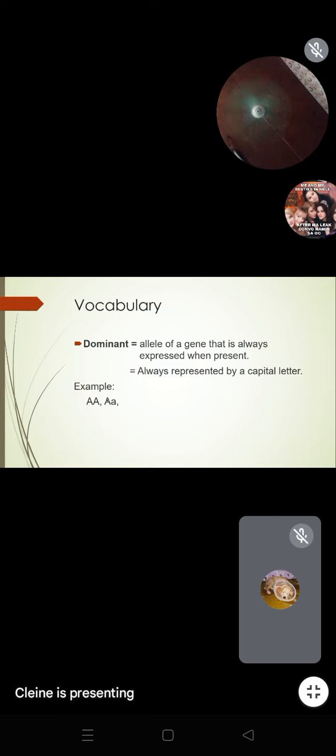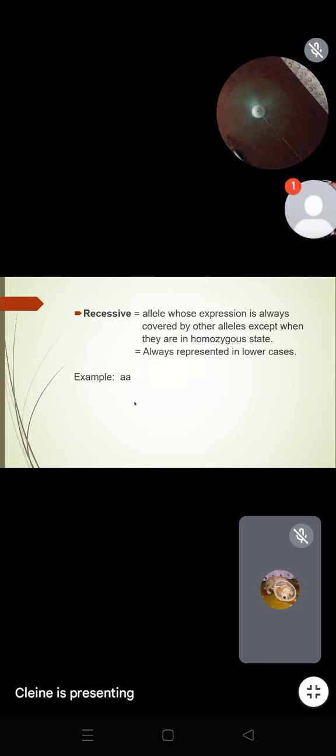With the dominant allele, it is easy to see the dominant trait. For example, with a dominant allele, it is already understood that the organism will really manifest the dominant trait. So this is an example of a genetic composition of an organism. Capital letter A represents the dominant allele, and small letter a represents the recessive allele.